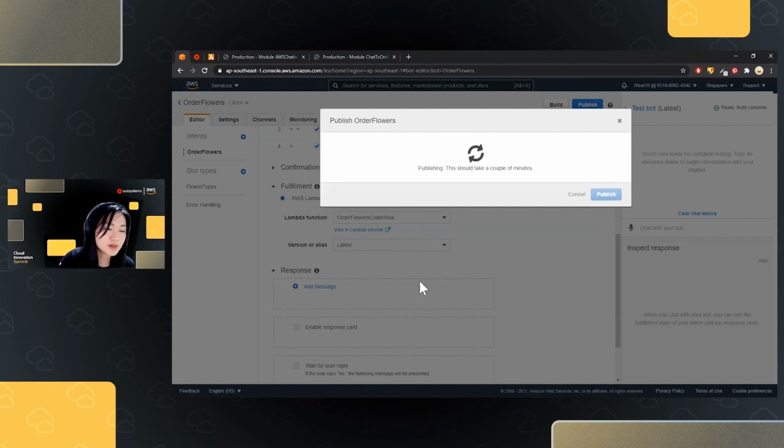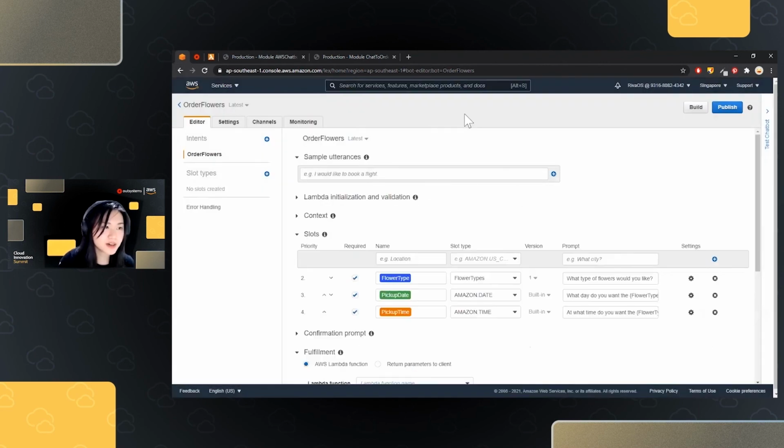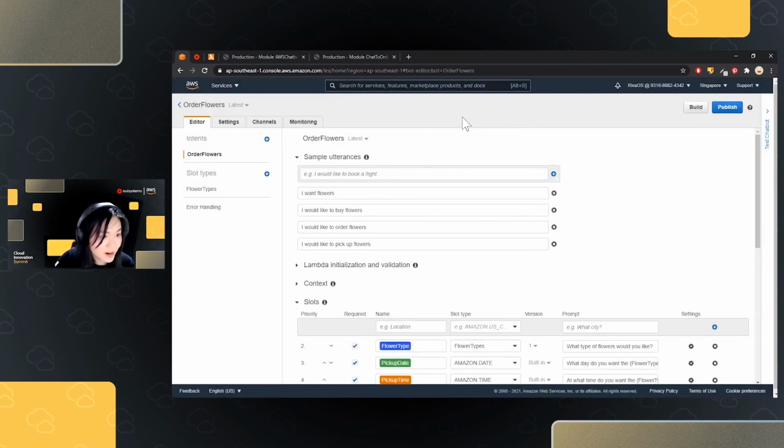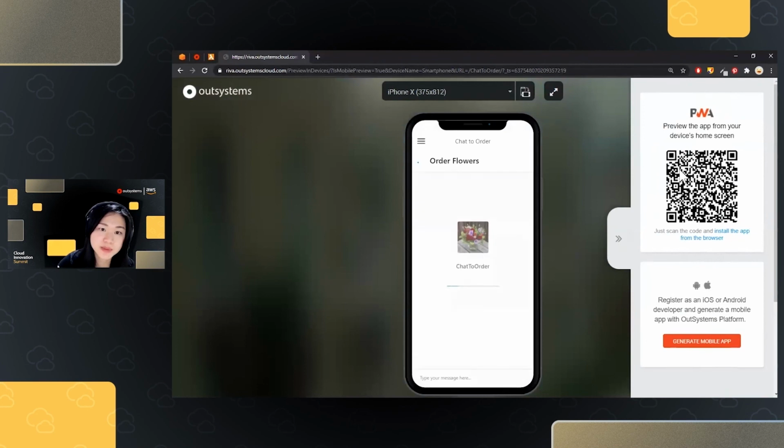As we publish, we're going to use the same beta alias that we selected just now. After publishing our application, we could now test it. From here, I could test my application, whether on my phone or in my browser. So let's test in our browser, though I could also scan that PWA on my phone if I want to.